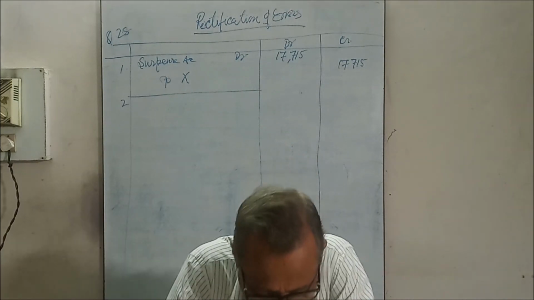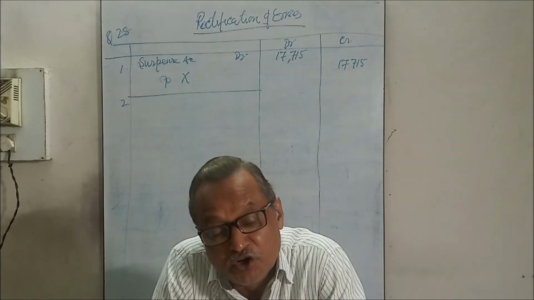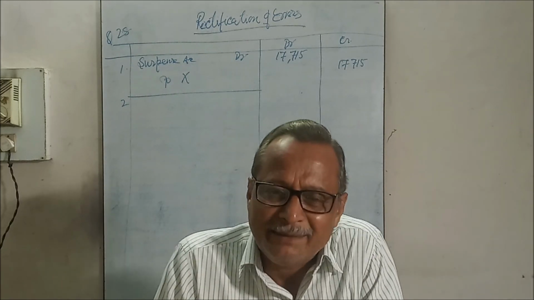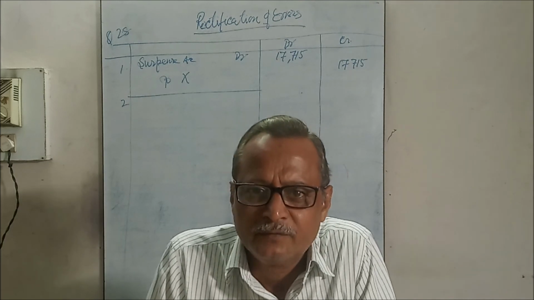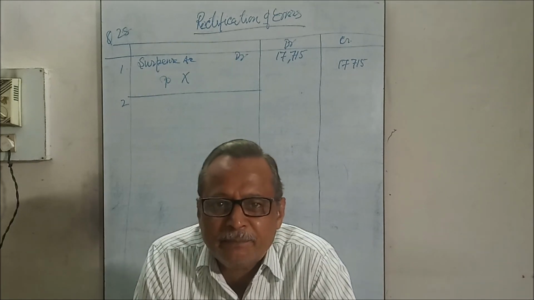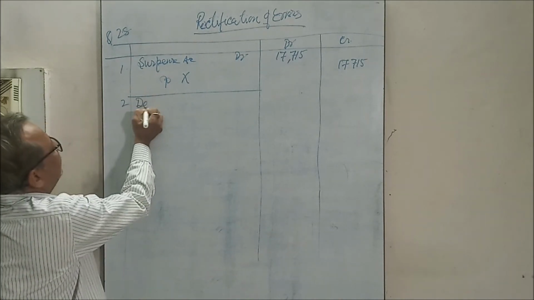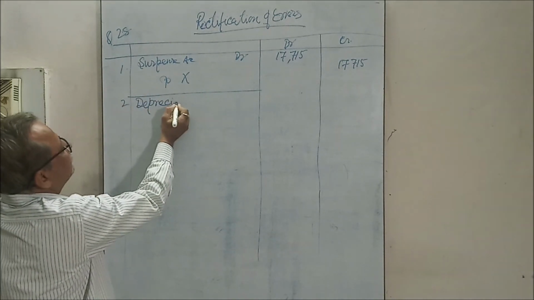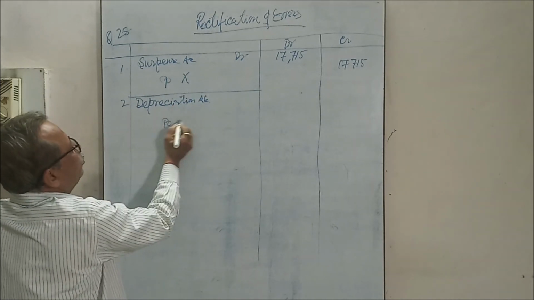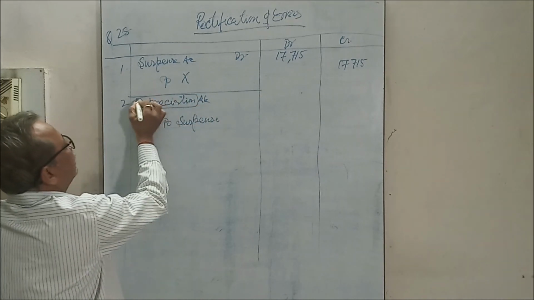Next, second item: a sum of rupees 9,500 written off as depreciation on fixtures has not been posted to depreciation, and depreciation is a loss on asset, so all losses should be debited. It was not posted in the depreciation account. Depreciation was not debited, so debit it. Only one side error is there, so we'll write here depreciation to suspense.